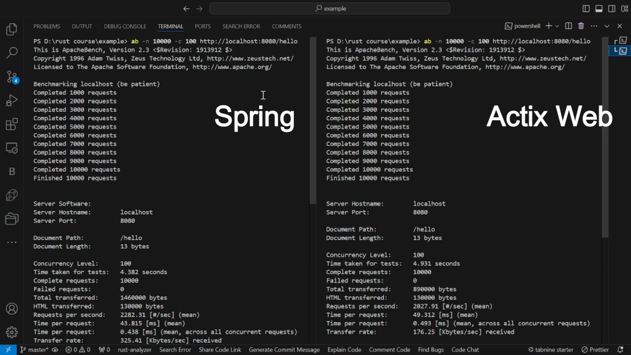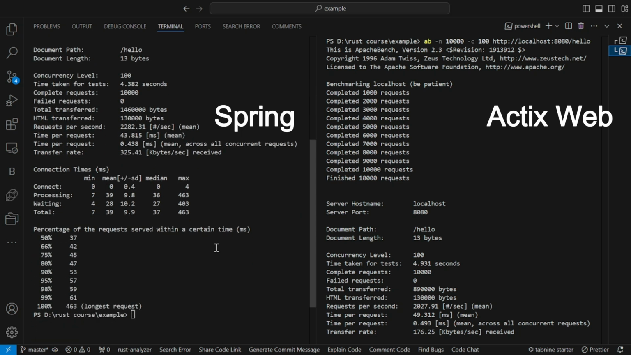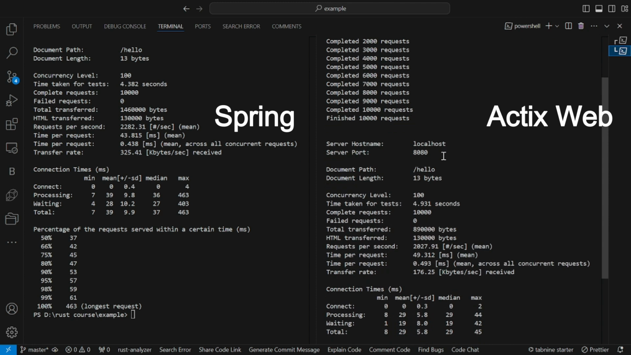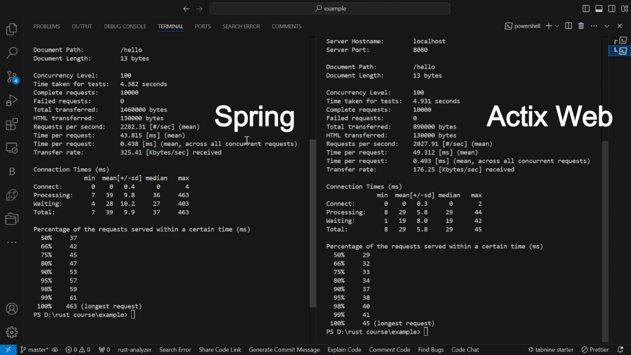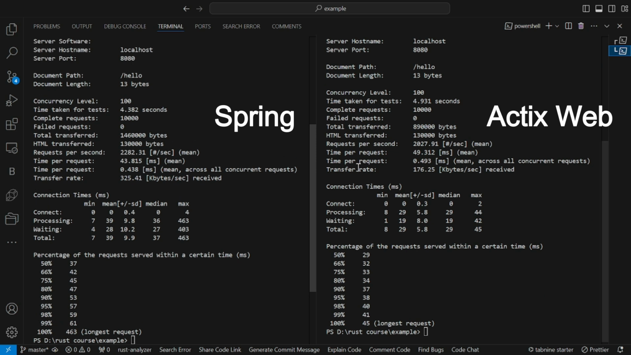If we look at benchmarks, Actix Web often outperforms Spring in terms of request handling and resource efficiency, especially under heavy load. Of course, this doesn't mean Spring is slow, far from it. But if you're building a performance-critical application, Actix Web might give you that extra edge.